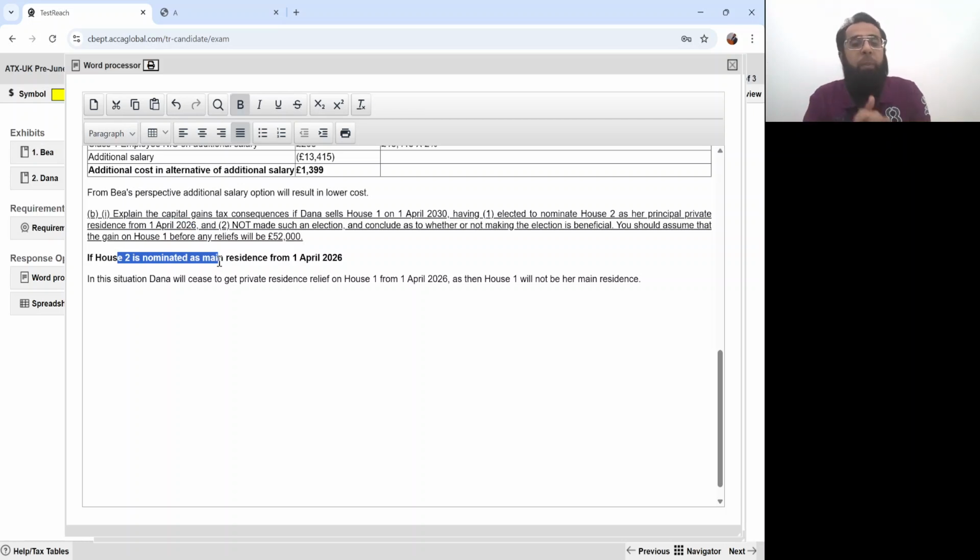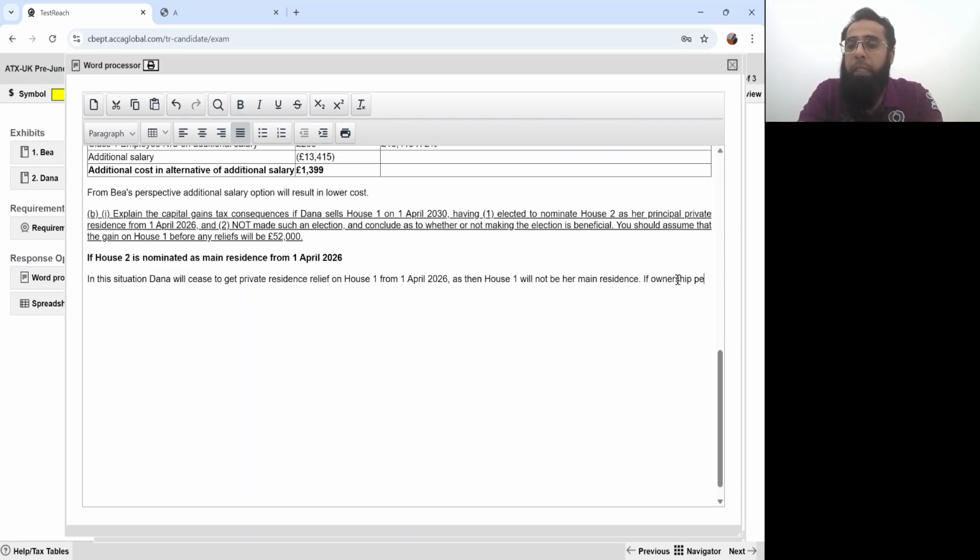You're going to the tax department and you're saying that, okay, now house 1 is not my main residence. House 2 is my main residence. I want private residence relief on house 2. So tax department will say, okay, from 1st April 26, when you are shifting this, house 1 will cease to get the main residence reliefs. Now just look at the ownership period.